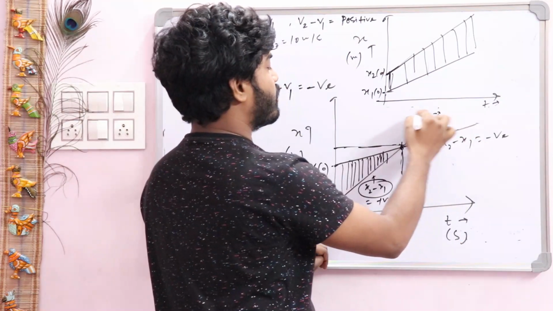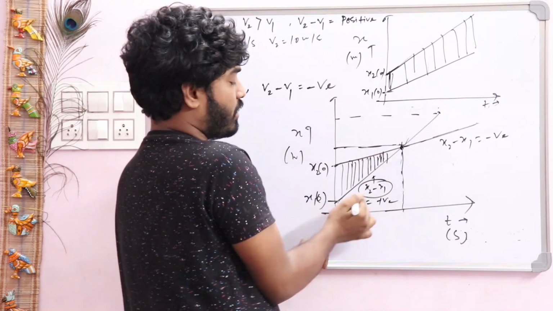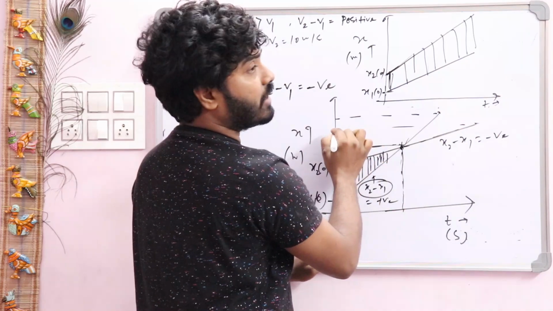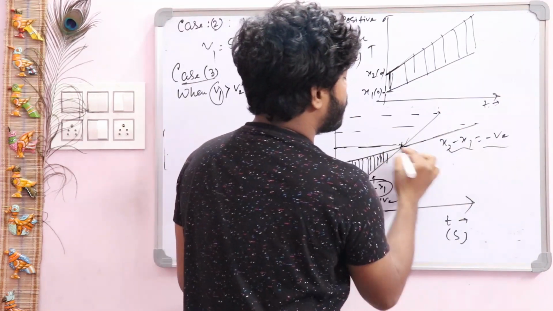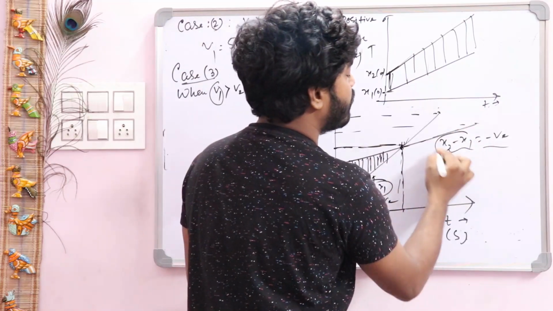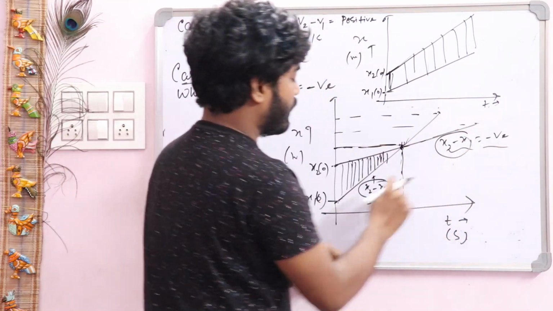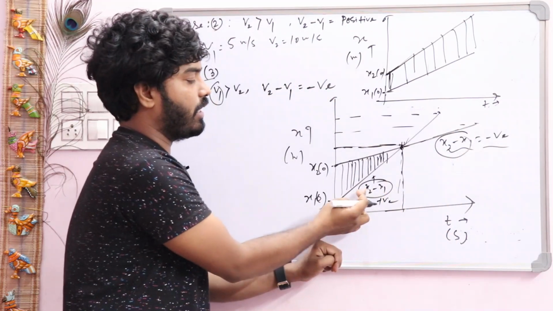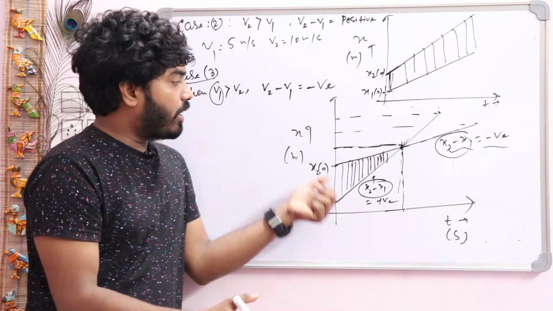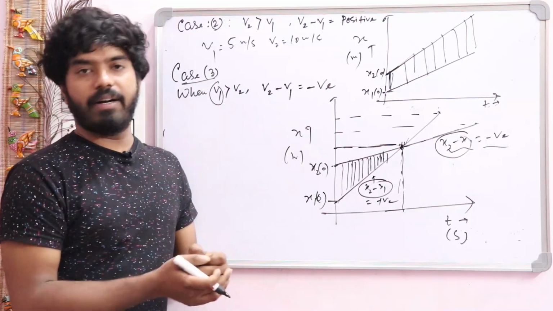This is our graph for the first object, and this is our graph for the second object. So after the meeting point, the nature of x2 minus x1 is negative, and before the meeting point the nature of x2 minus x1 is positive. So this is our position-time graph for the third case.